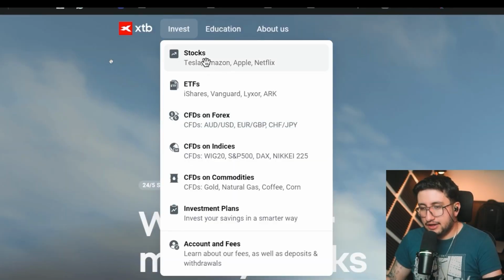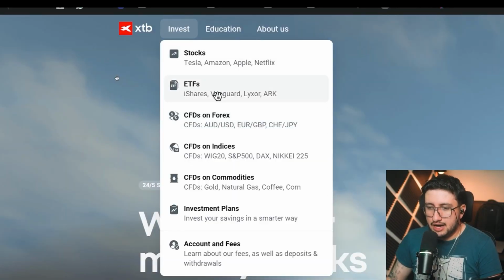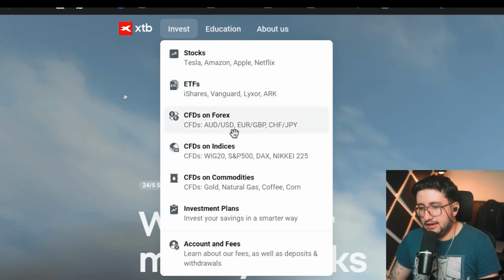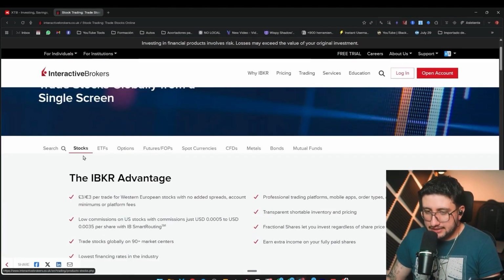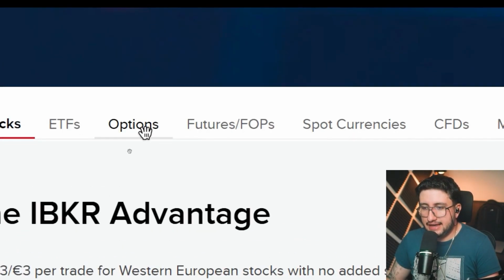Generally, we have this here. For someone investing in stocks or ETFs, this is plenty. If they want CFDs on indices, Forex, or commodities, they'll want that. For Interactive Brokers, we have this and stocks too. We also have ETFs, but here we find the first difference, and that's options.